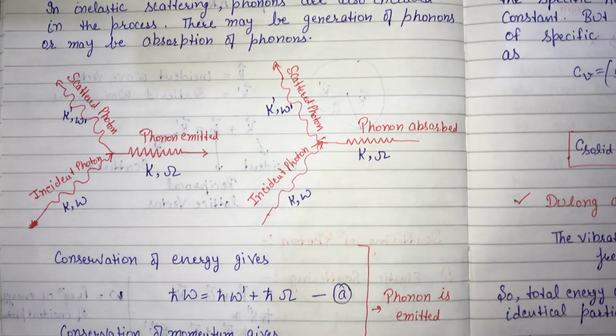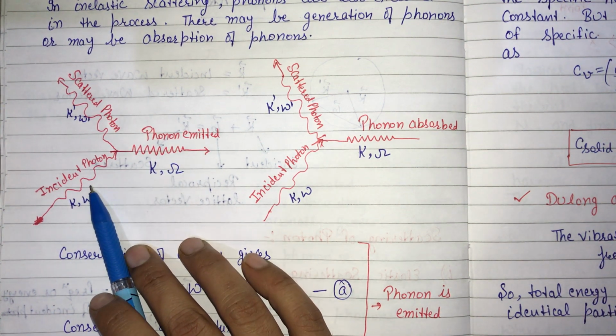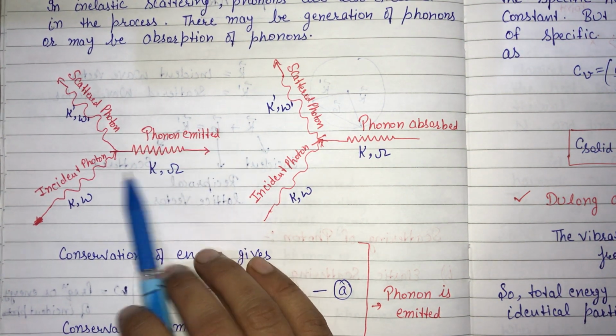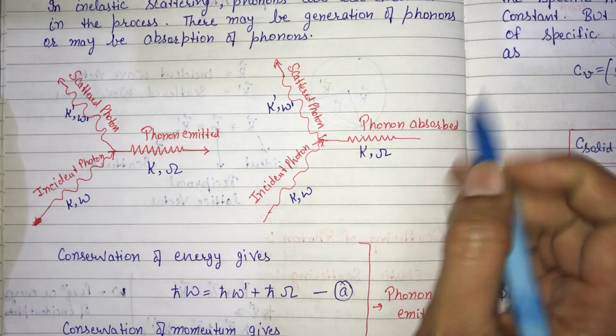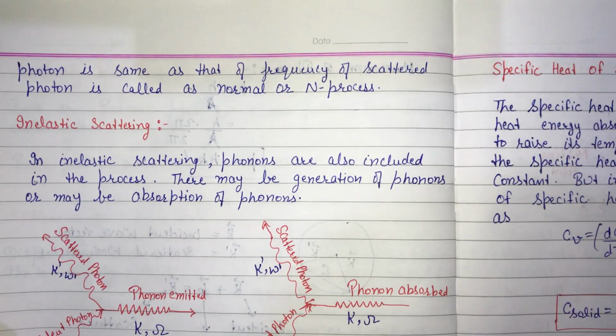So in this inelastic scattering, either phonon is absorbed or phonon is emitted. First, if after the interaction of the incident photon a phonon is emitted, how will we represent this?